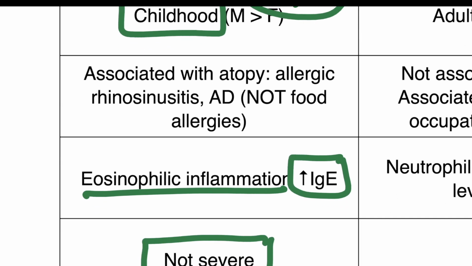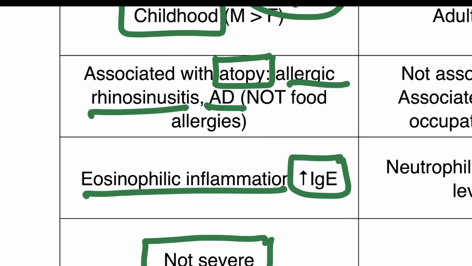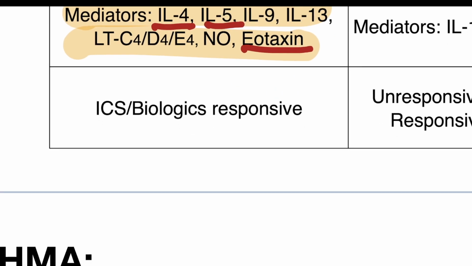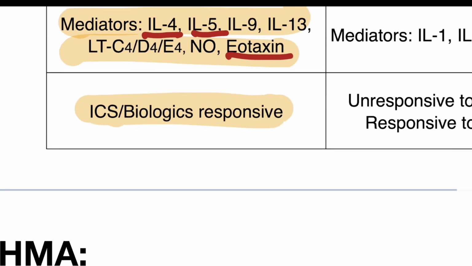You should note that it is associated with atopy, and thus allergic rhinosinusitis or atopic dermatitis will generally be seen in the individual, but this is never related to food allergies. This is an important point to note. Along with that, the mediators are generally linked to eosinophilic inflammation like interleukin 4, interleukin 5, or eotaxin, and the prognosis for this disease is excellent, and it is responsive to currently available standards of therapy.